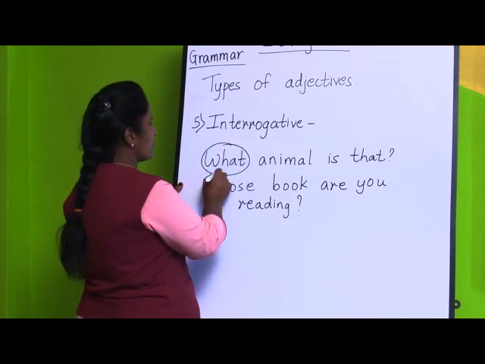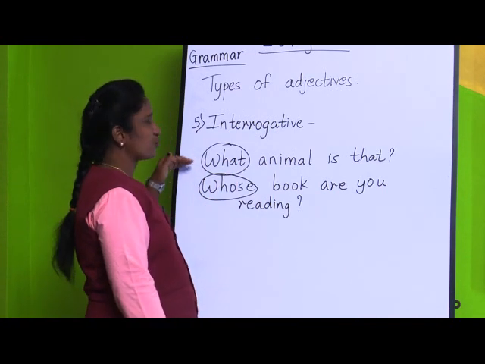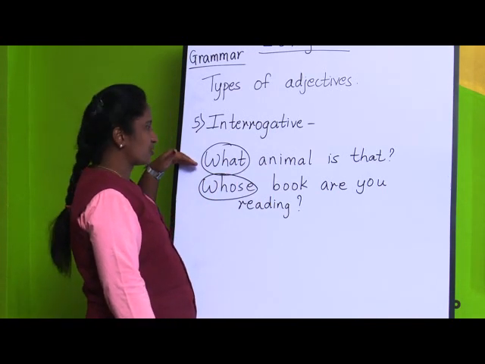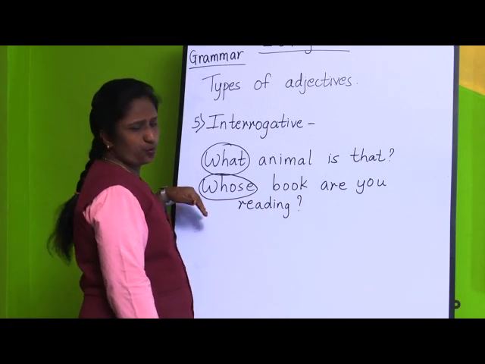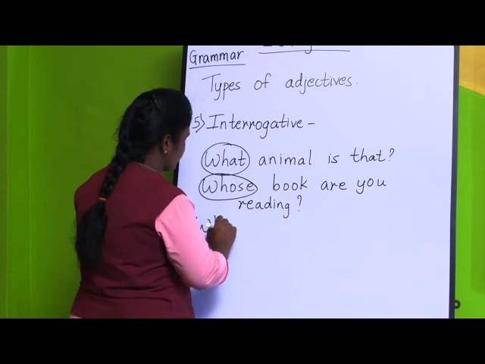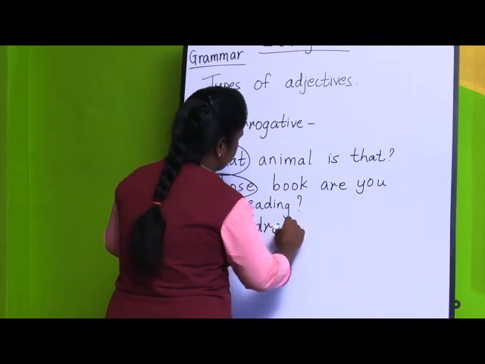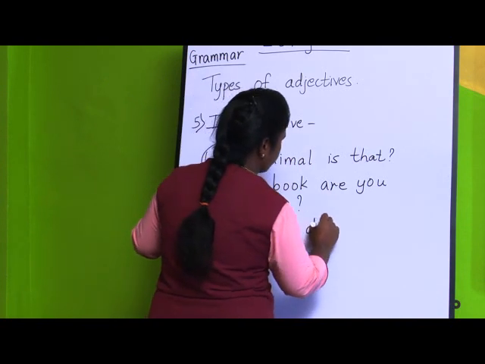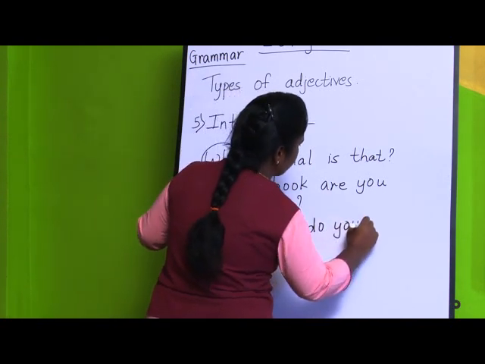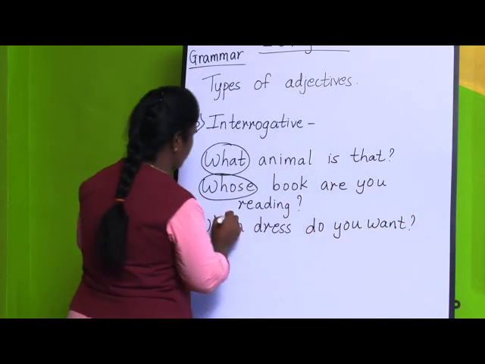Then, whose book are you reading? Here you have used the question words what and whose. Or one more: which dress do you want? Which dress do you want? Here also you have asked the question with which.